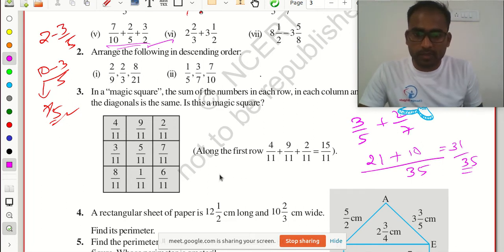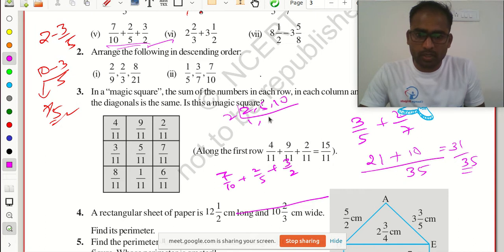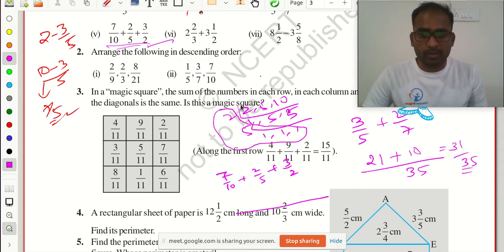See here, I will solve this one: 7 by 10, 2 by 5 plus 3 by 2. So I need to take the LCM of 10, 5 and 2. What is the LCM? 2 1s are 2, 2 5s are 10, so 5 1 1 1. You know now how to find an LCM? Otherwise, if you don't know how to find an LCM, I already told you about it in the LCM class. It is there on our YouTube channel also. Please go through that one, how to find the LCM of numbers. Our LCM value here is 10.